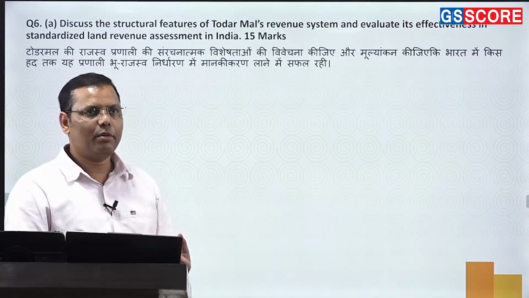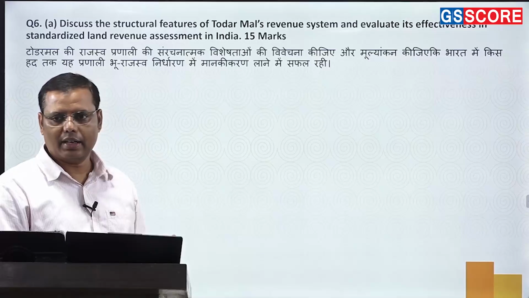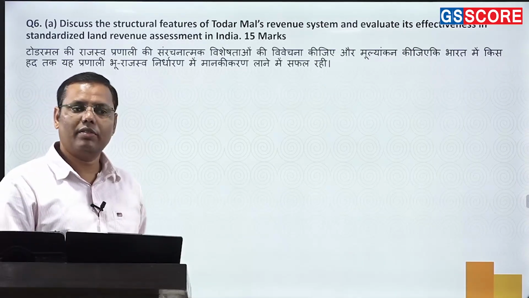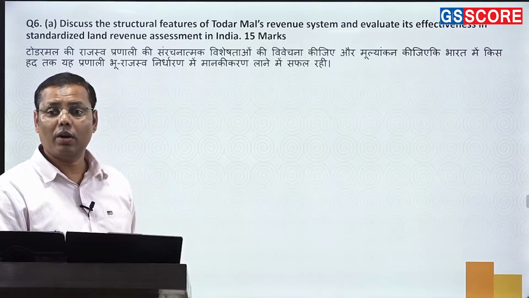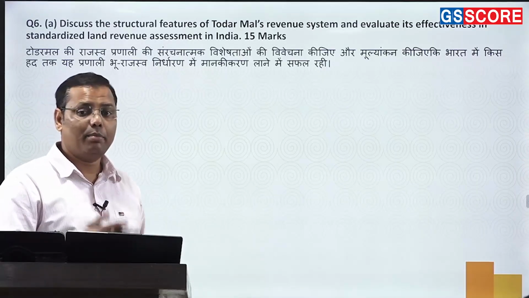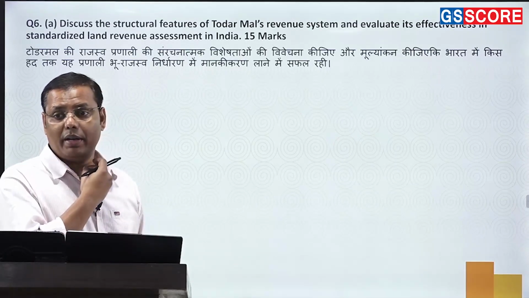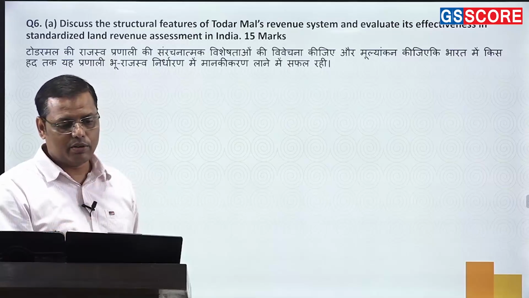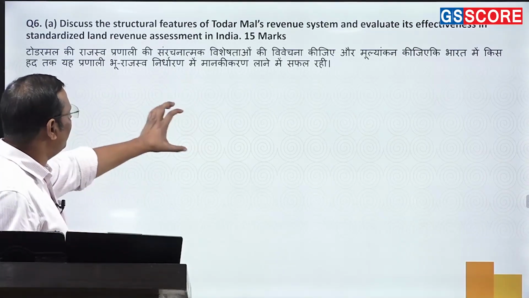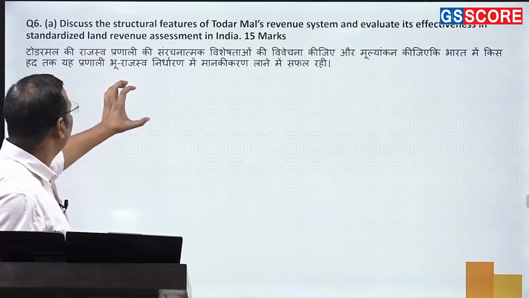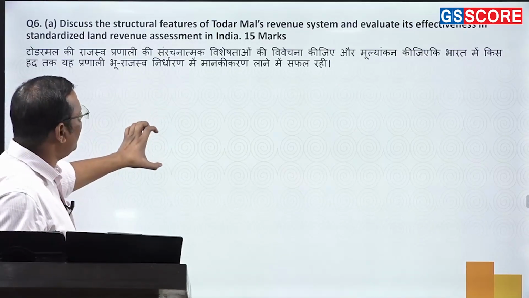Then the second is the classification of land. The third is the fixation of land revenue, and the fixation was done as per the local rates, right? In fact, the peasantry had the freedom to pay either in kind or cash. That was also one freedom. So basically, you need to discuss it in a very structured format. These are the special structural features of Todermal's land revenue system.